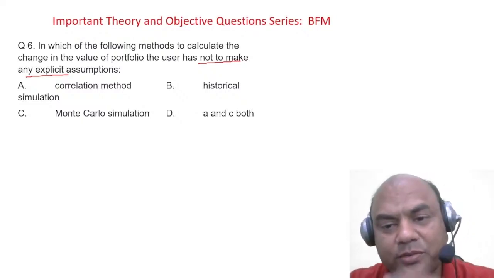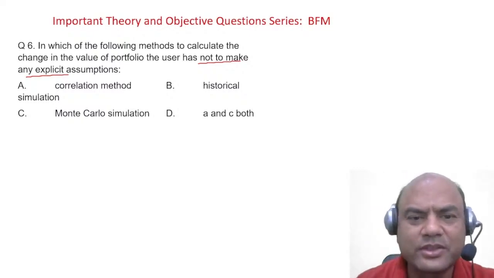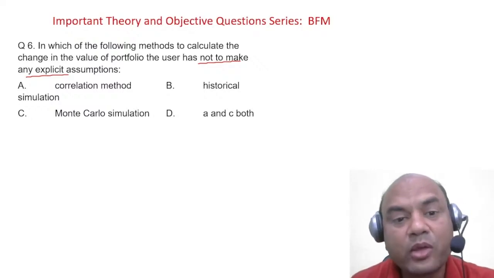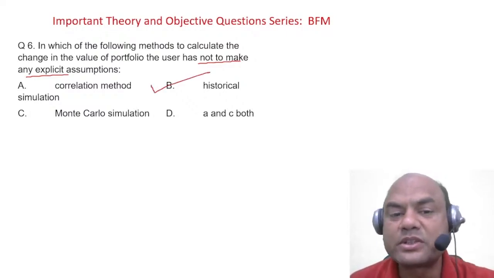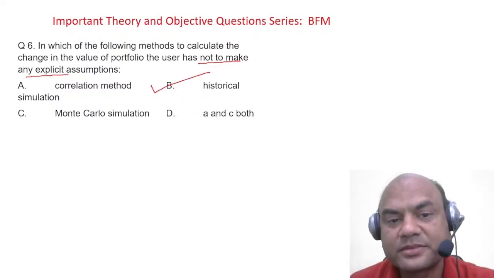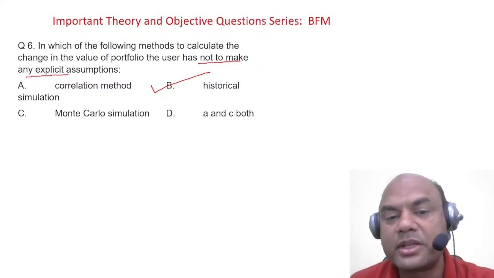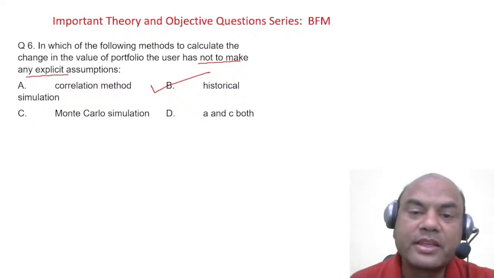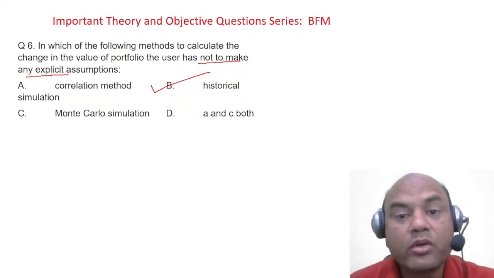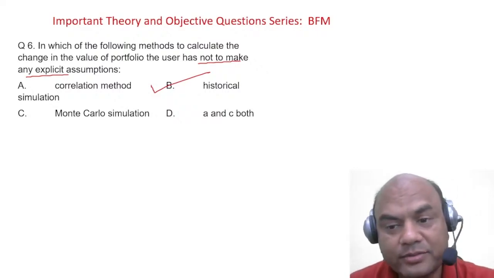So in both of them you have to make some assumptions. Monte Carlo is a futuristic thing, so you have to make assumptions. Correlation, again you have to relate something, so assumptions. In history, you don't have to make any assumptions. Historical means it's based on facts. So not to make any explicit assumptions is historical simulation. So that is the answer. That's why I said tricky one. Both the first and second questions were real tricky ones. Okay, move on.